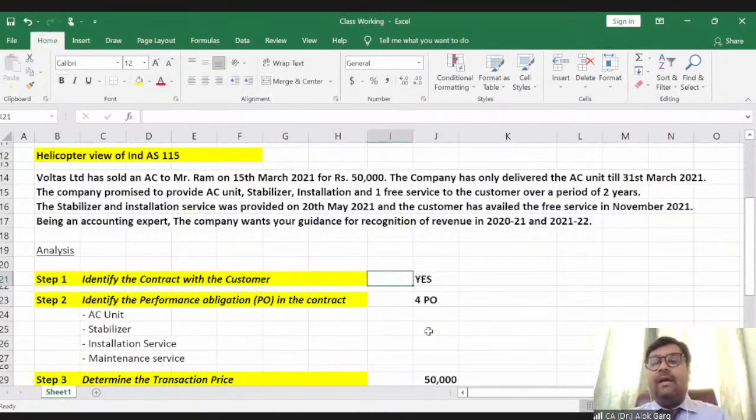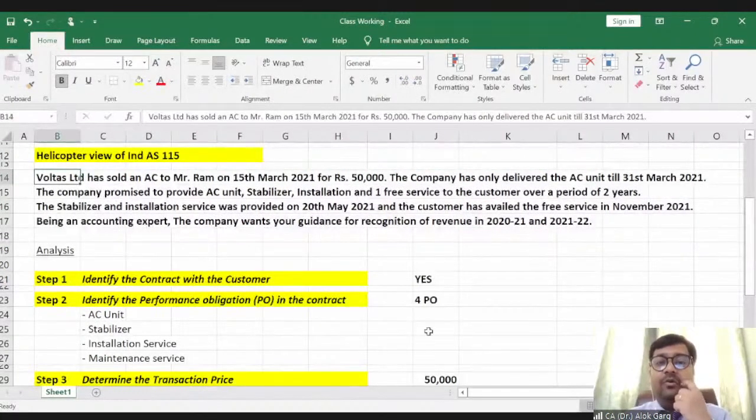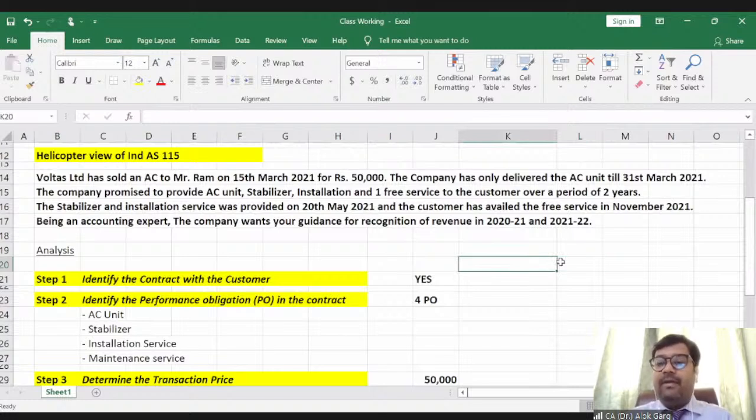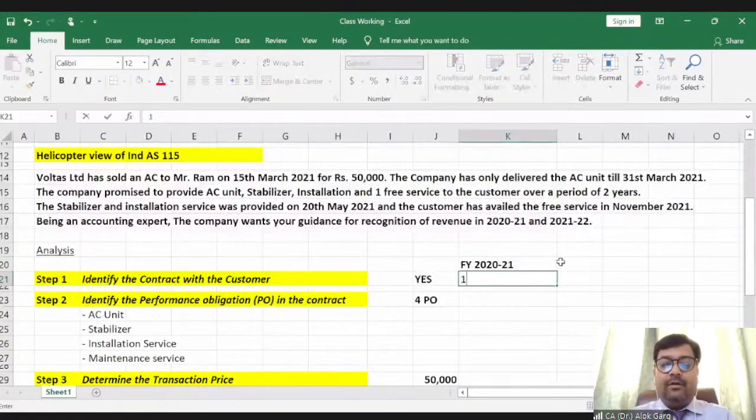Now what will be the accounting entry in this particular case? Mr. Ram is a customer and this company has sold goods to Mr. Ram for rupees 50,000 on 15th March 2021. So let me put an accounting entry here, friends, for your quick reference. Financial year 2021, and the date is 15th March 2021.